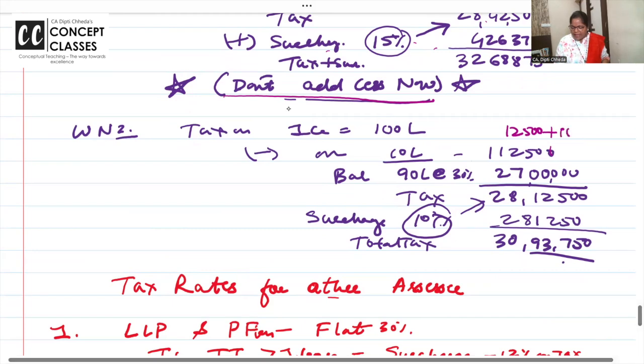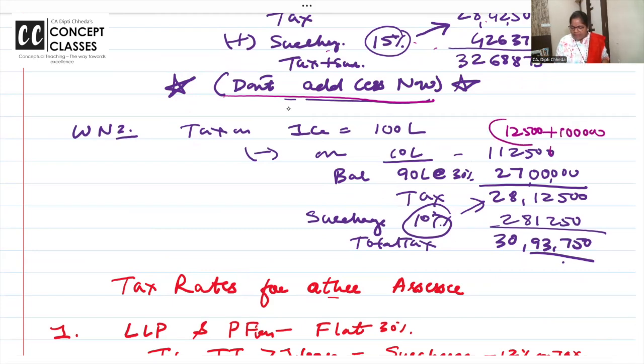20% tax on 5 lakh. That is 1 lakh, right? Okay, so balance 90 lakhs, pay tax on 1 crore. 90 lakhs, which is above 10 lakh, 30%.